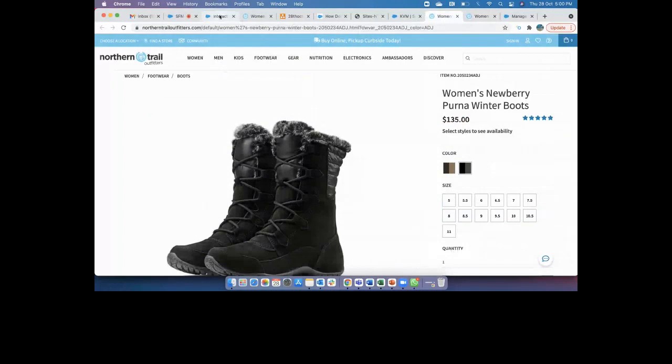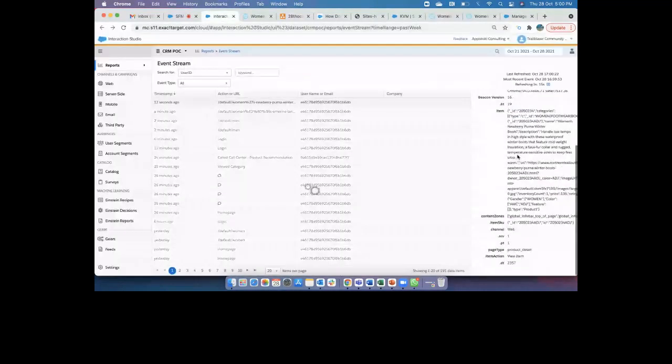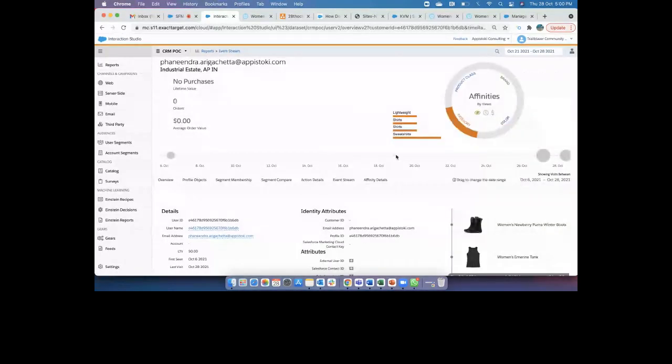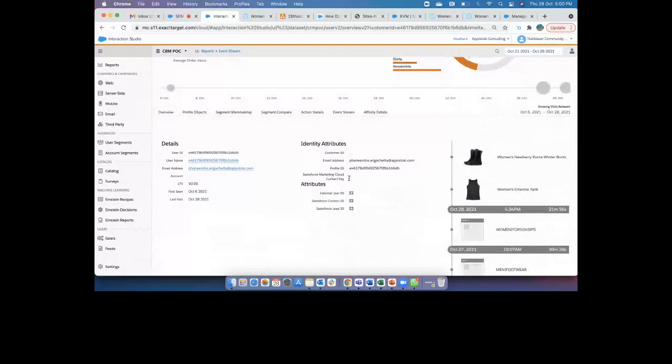From here you can look at the guy who has been viewing the product details. When I go to this respective user ID, it matches the respective email address that I created. And the one I captured and wrote code for, the product details, all the details have been captured.